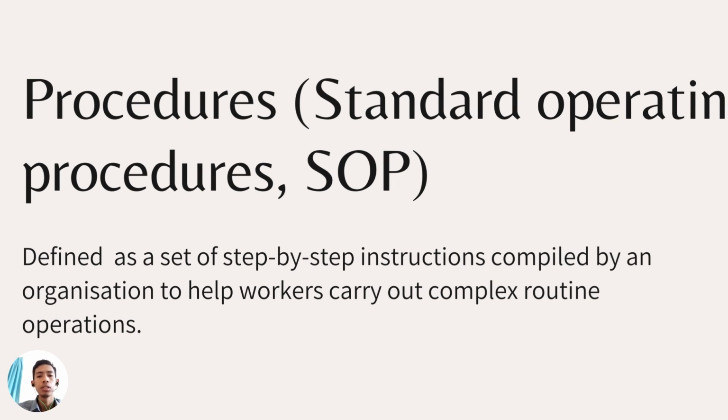Now we are going to procedure. Standard operating procedure, SOP, is defined as step-by-step instructions compiled by the organization to help workers carry out complex routine operations. The SOP objective is to achieve effective quality output and uniformity of performance while reducing miscommunication and failure to comply with industry regulation. SOP needs to provide clear instruction to end users on how to perform a test, with sufficient detail to allow the test to be executed in a consistent and uniform manner by all end users.